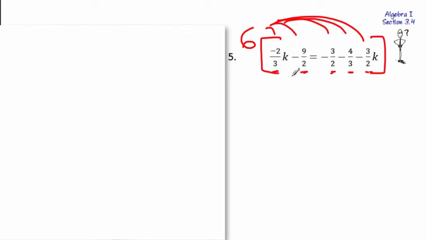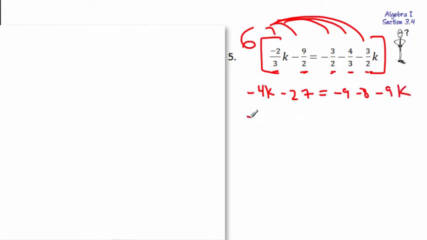Okay, so as I said, you can use your calculator if you want. What I do is I do a little canceling in my head because I go 6 and the 3 cancel. It'll leave a 2 up here. 2 times negative 2, that's a negative 4. So I'm going to add negative 4k right here. And then if you keep going with it, you're going to get a 3 times 9. Okay, that's minus 27. Equals, we have 6 and 2, that'll give you 3 minus 9. Following me here? And then we have 3, that'll give you 2, that'll be minus 8. And then lastly, we have 3 minus 3 is minus 9k.